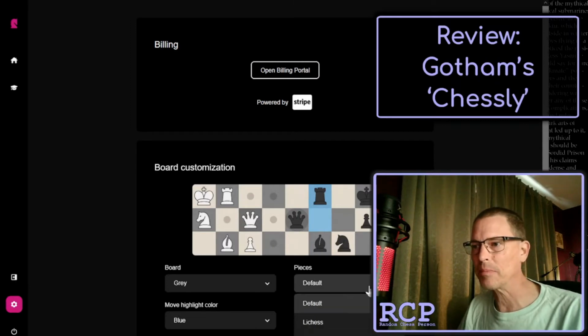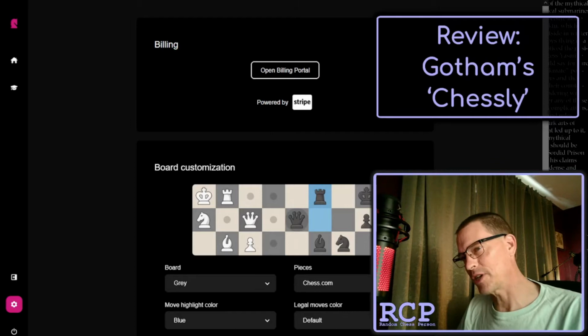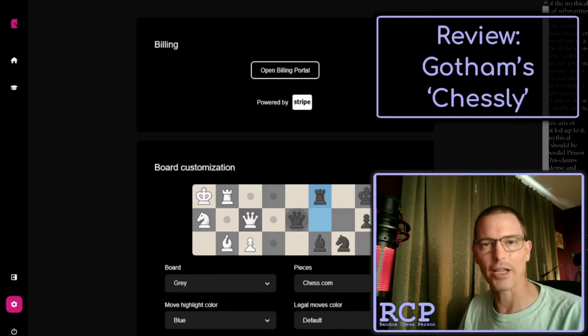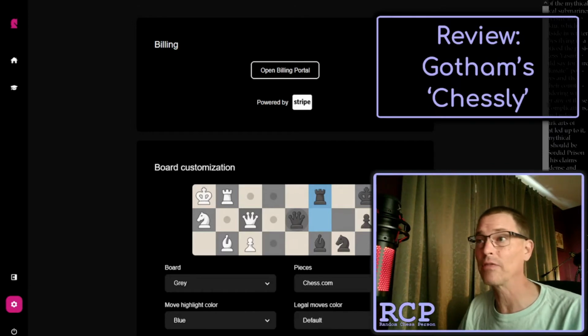You can change the pieces from default to, looks like there's a Lichess choice and a chess.com choice. Well, of those two, I prefer the chess.com choice, but as we know, both chess.com and Lichess have lots of options for piece shapes. But anyway, there is the legal moves color. It's either default or none. I will leave it on default and save.